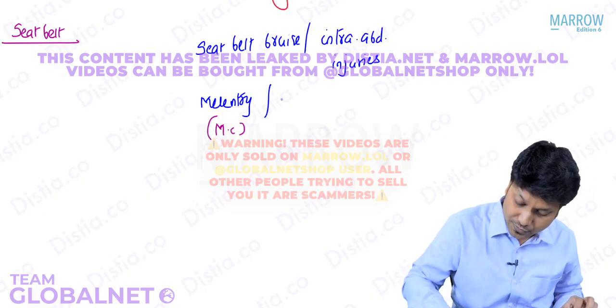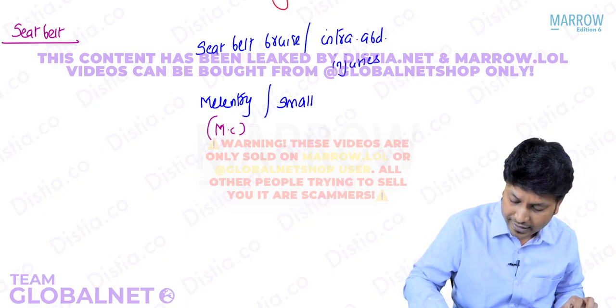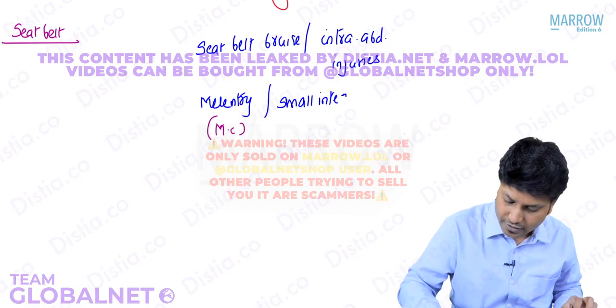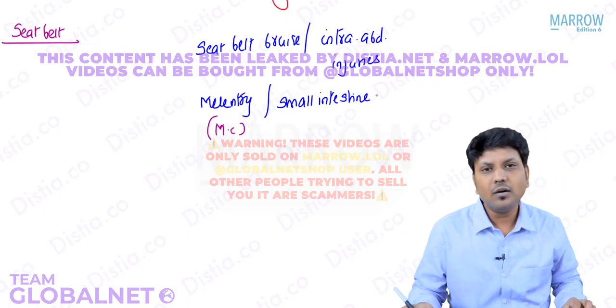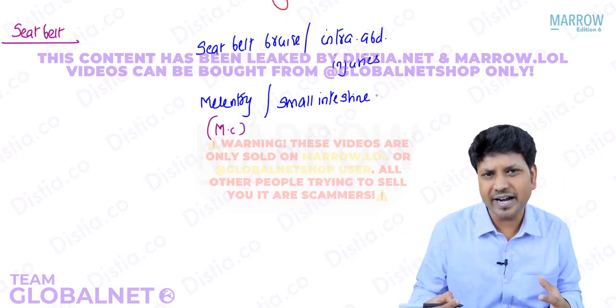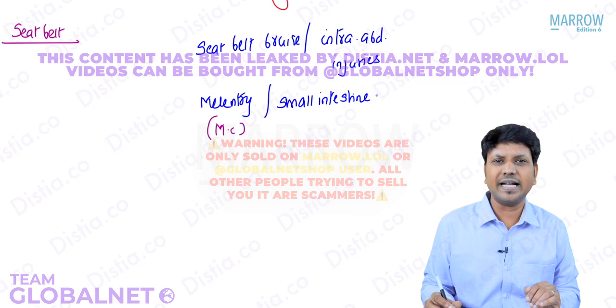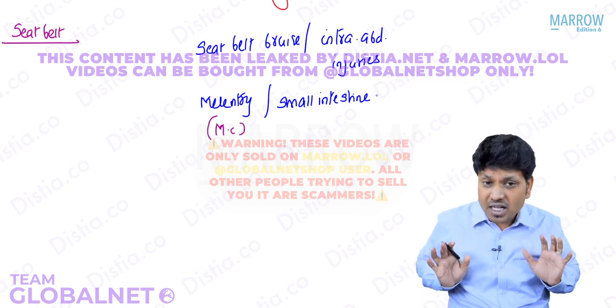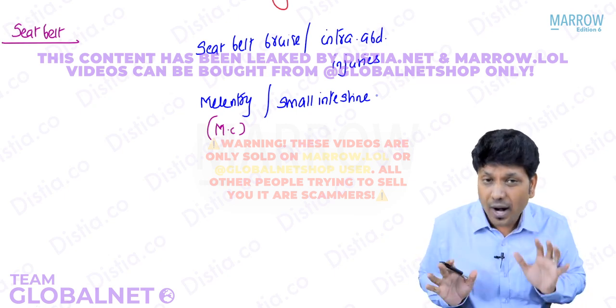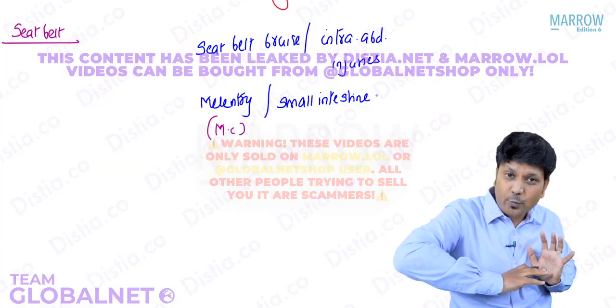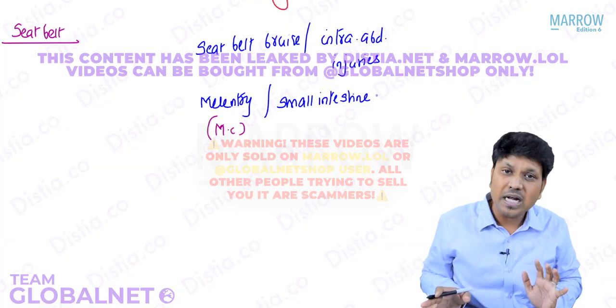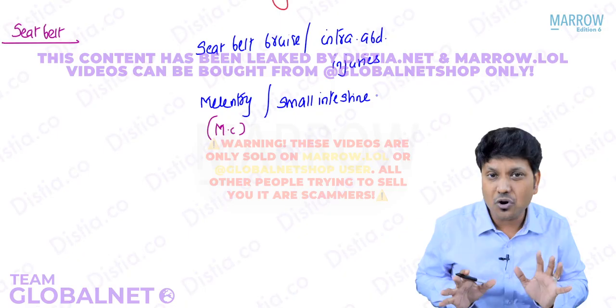Following mesentery, we have small intestine. Right? There can be tear in the mesentery. There can also be small intestine injuries. Why does the mesentery get injured more often in deceleration? When there is a sudden deceleration, what happens? The small intestine, which is so long, about 6 meters, tends to go forward.